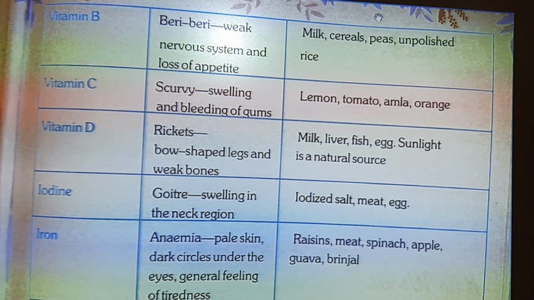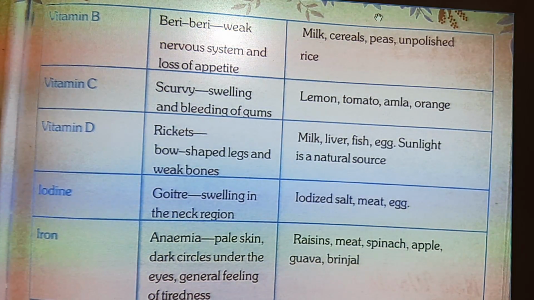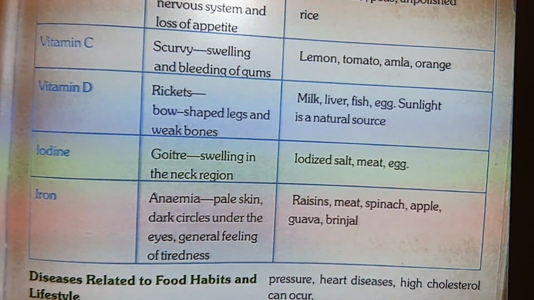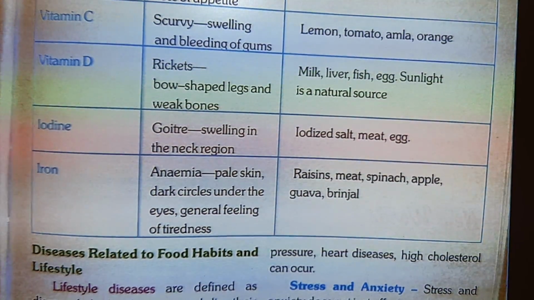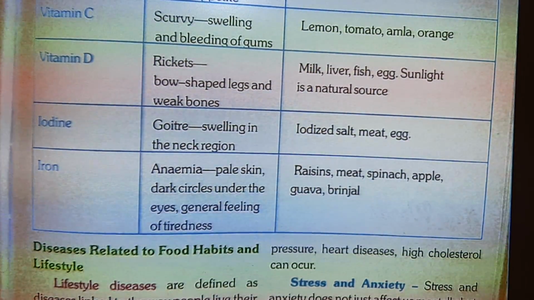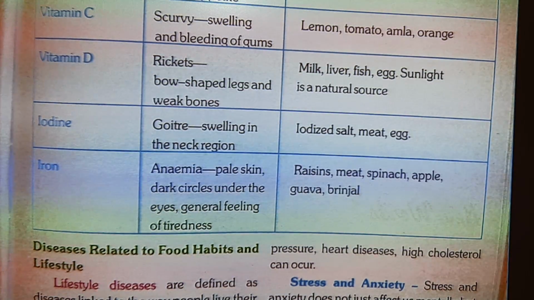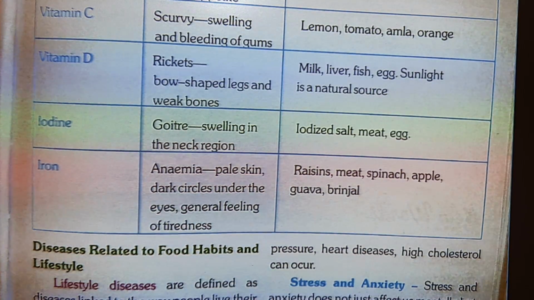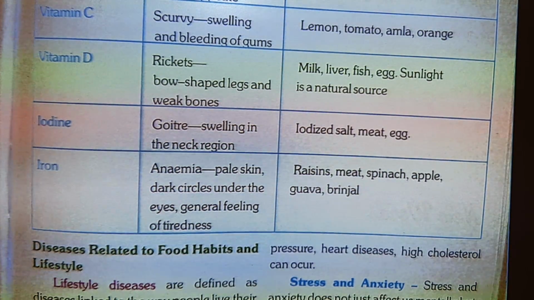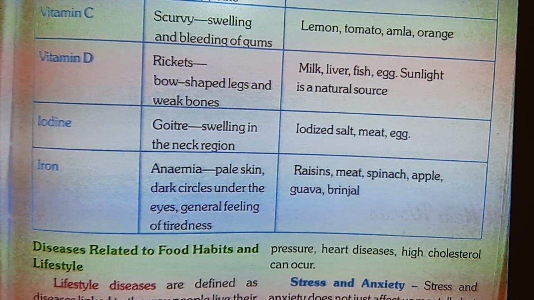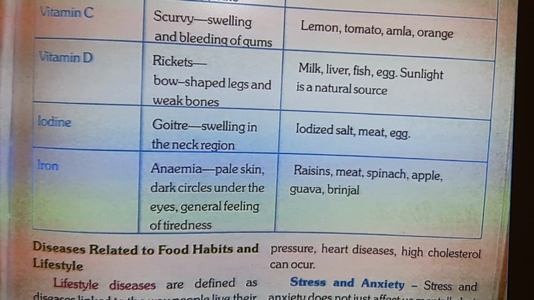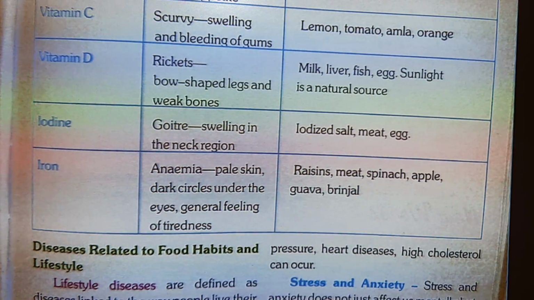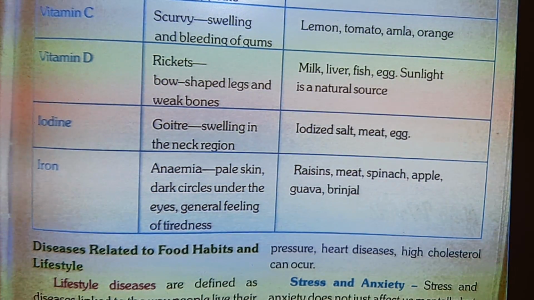Then vitamin C. The disease caused is called scurvy, in which swelling and bleeding of gums occur. That can be overcome by having lots of lemon, tomato, amla and orange. Then vitamin D. Rickets is the name of the disease, and it is when the legs become bow shaped and bones become very weak. You can overcome it by having milk, liver, fish, egg. Sunlight is a natural source of vitamin D, so you should have lots of sunlight also.